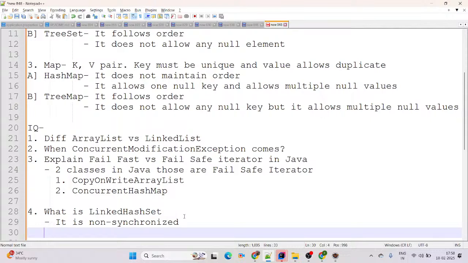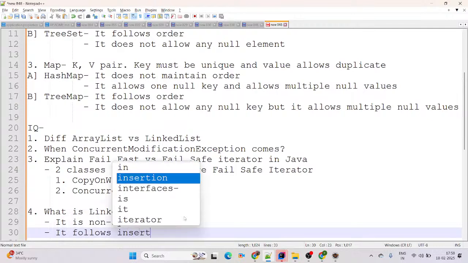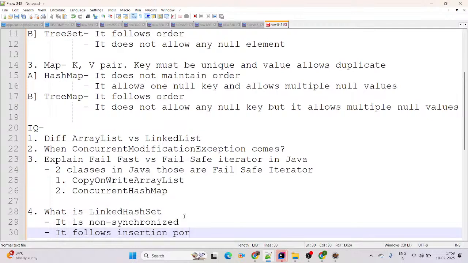Okay. Then synchronized means there is a guarantee it will execute 100%. Like when 2 or more threads simultaneously come into execution, but only one thread executes at a time. That's called thread synchronization. Then LinkedHashSet is non-synchronized, and it follows insertion order. You can simply say it follows insertion order.